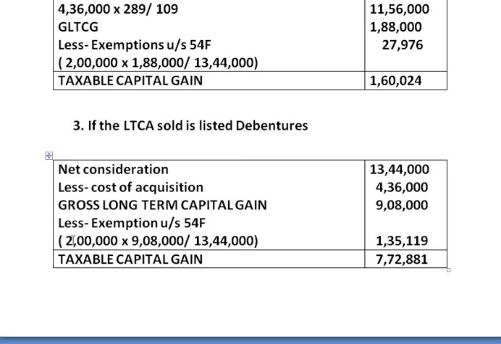And the formula to calculate exemption under section 54F is 2 lakh, that is cost of new house, into capital gain divided by net consideration. Thus we arrive to the exemption answer at 1,35,119, and the taxable capital gain we got is 7,72,881. So due to these reasons, due to the different treatments that we give for exemptions under different sections, we have got 3 different answers for 3 different situations.